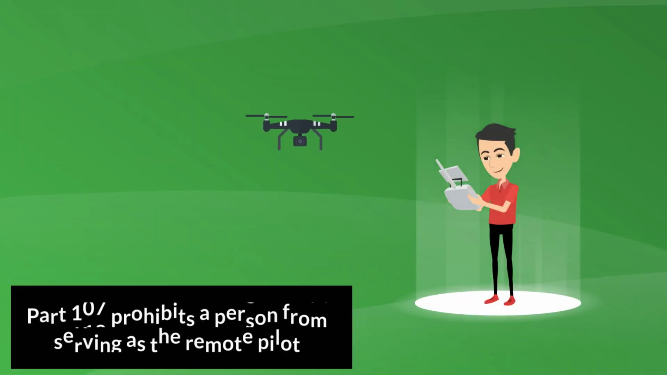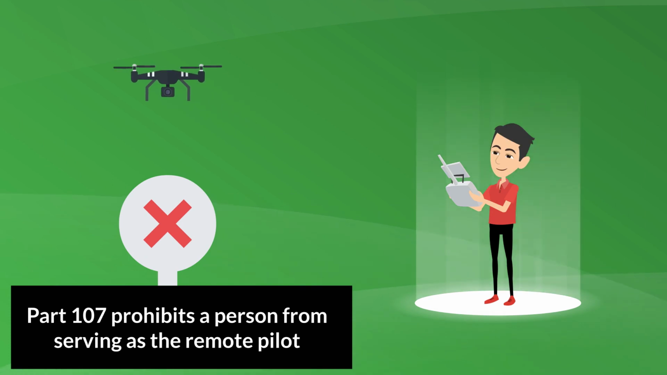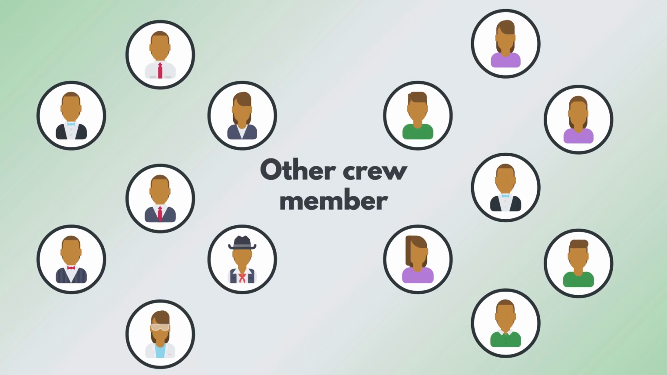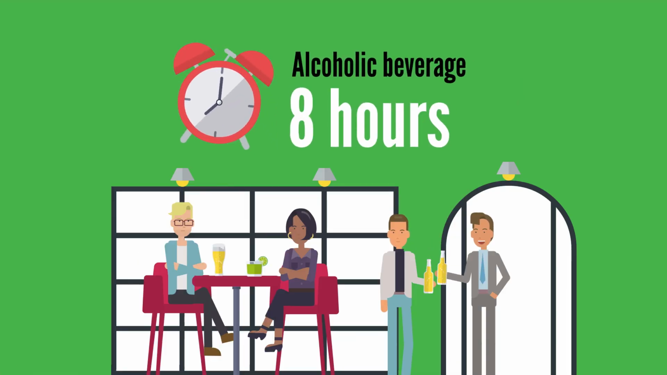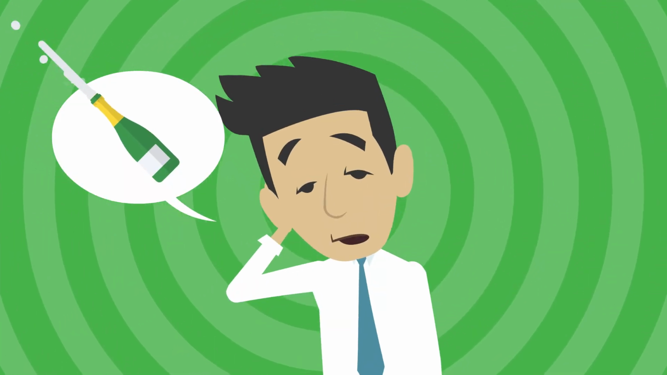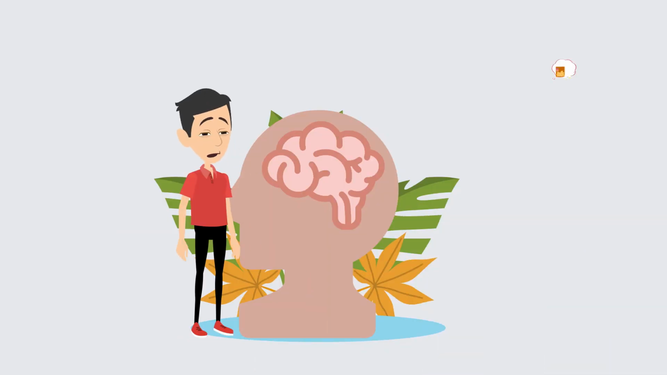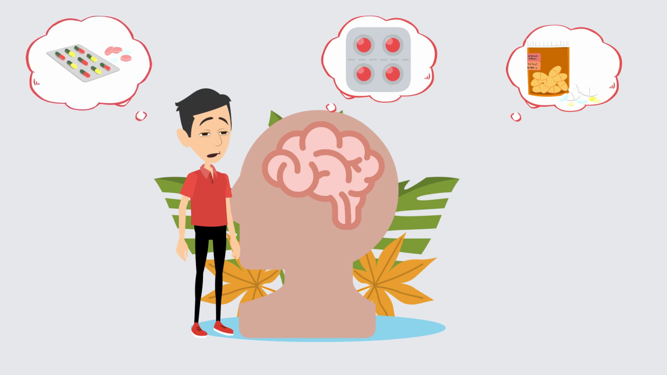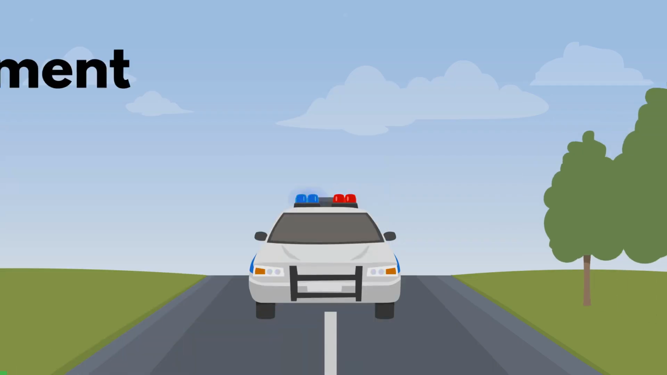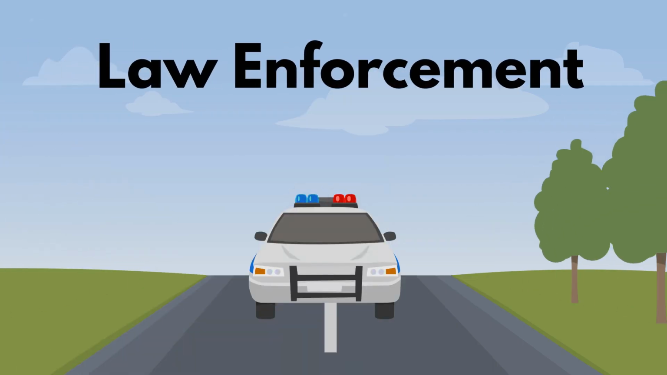Part 107 prohibits a person from serving as the remote pilot in command, person manipulating the controls, or any other crew member if he or she consumes any alcoholic beverage within the preceding 8 hours, is under the influence of alcohol, has a blood alcohol concentration of 0.04% or greater, or is using a drug that affects the person's mental or physical capabilities. If you refuse to submit a test to indicate percentage as requested by law enforcement, this is